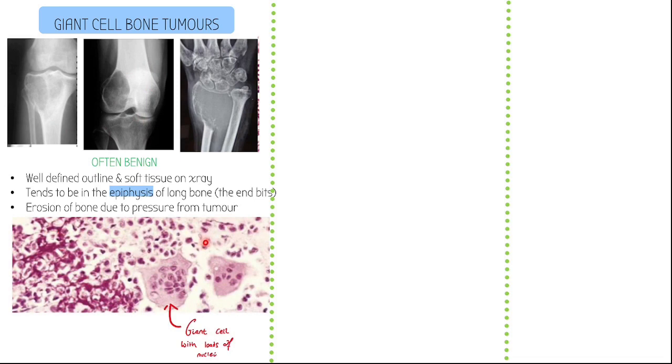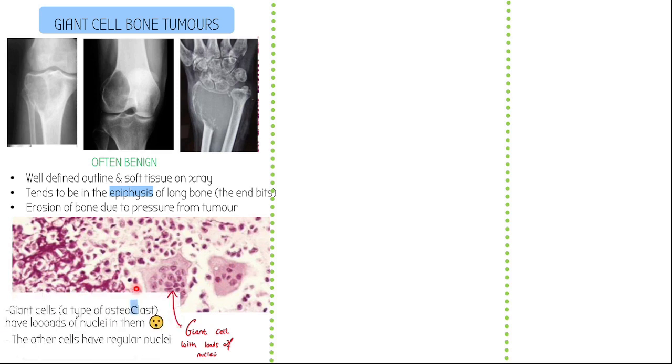This is the histology. So this is just your normal bone. And then here, you get your giant cells, literally because they're giant. Your telltale feature is that they can have loads of nuclei in them. Usually they shouldn't have that many nuclei, but you can see this one here, and this is another one: 1, 2, 3, 4, 5, 6. This has 7 nuclei, and this has loads in it as well. The other cells have regular nuclei, so you can't really see any strange nuclei in these normal bone cells.